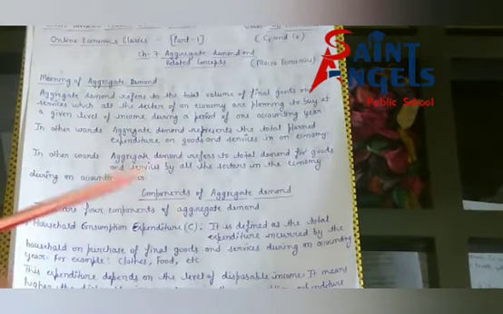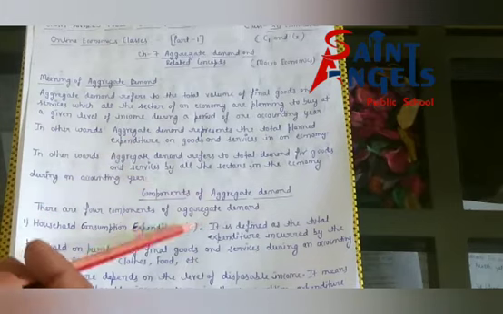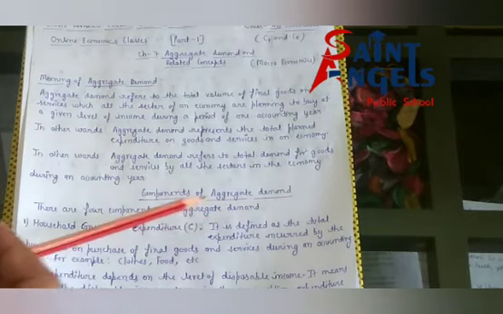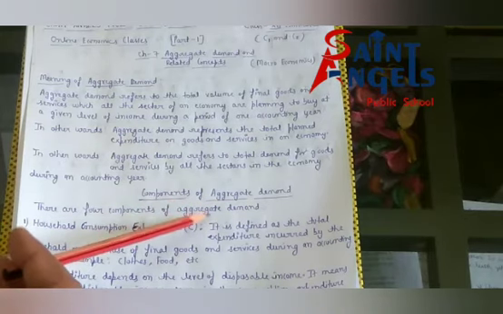We will learn how to make the schedule of aggregate demand and the diagram of aggregate demand. Have a good day and thank you very much.